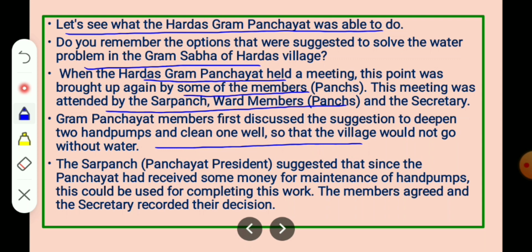The Sarpanch, Panchayat president, suggested that since the Panchayat had received some money for maintenance of hand pumps, this could be used for completing this work. The members agreed and the secretary, who was appointed by the government, recorded their decision. So the money could be used to deepen the hand pumps.